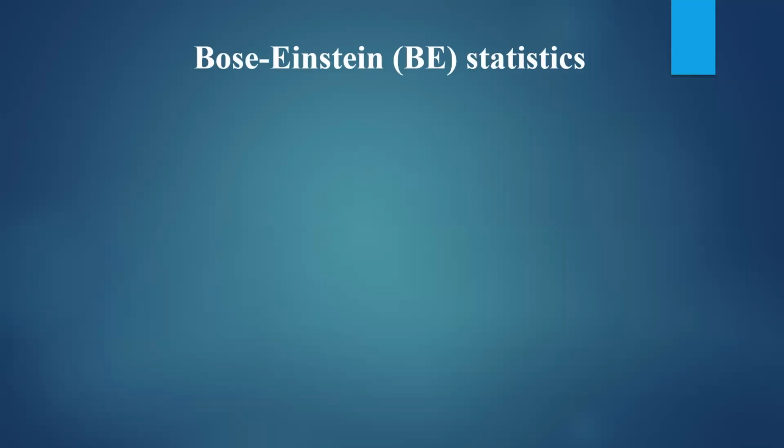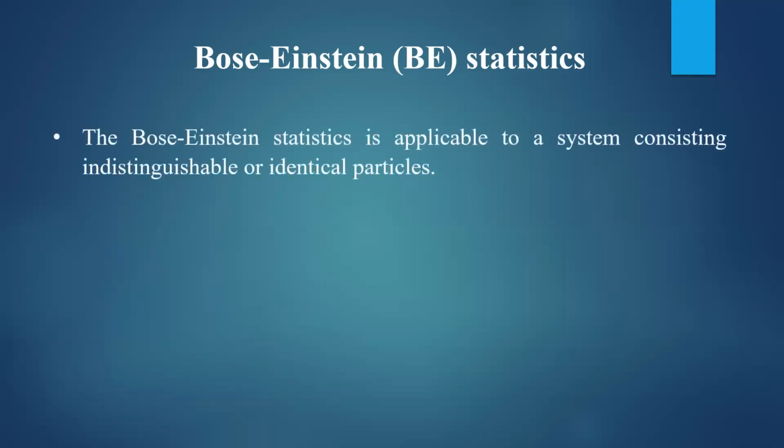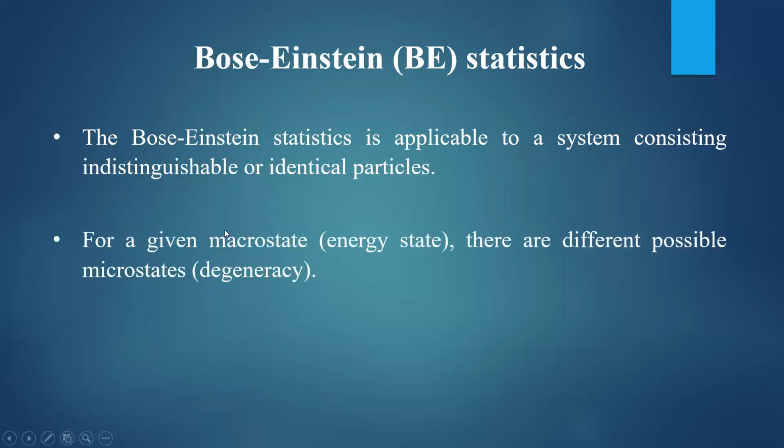So in today's class, we will take up the derivation of Bose-Einstein statistics, simply called BE statistics. Bose-Einstein statistics is applicable to a system consisting of indistinguishable or identical particles. For example, if we take quantum particles having integral spin, Bose-Einstein statistics is applicable.